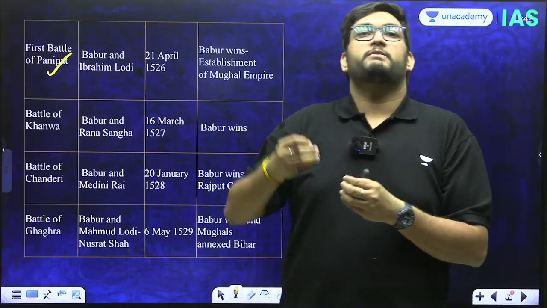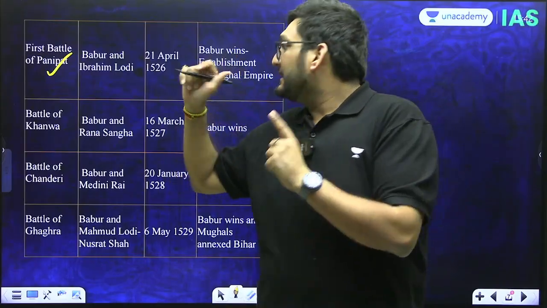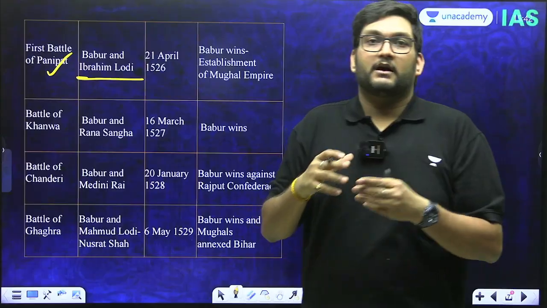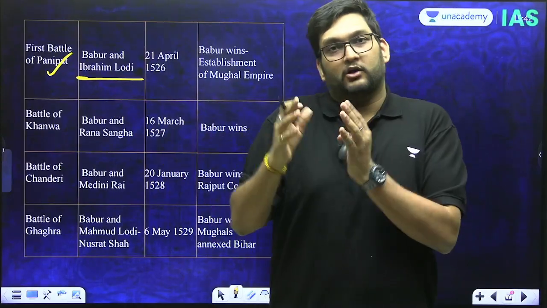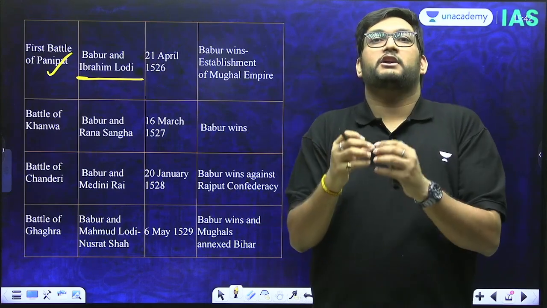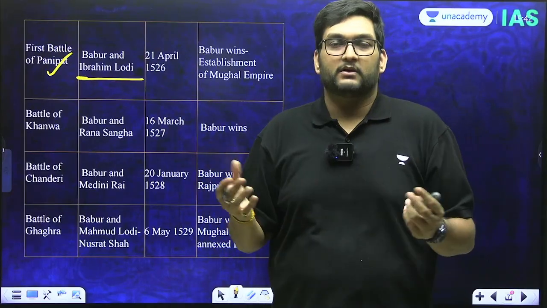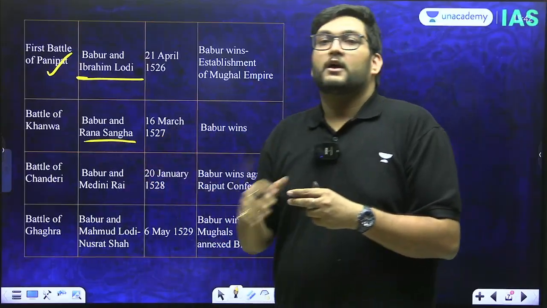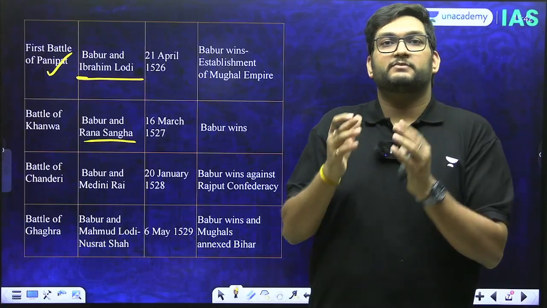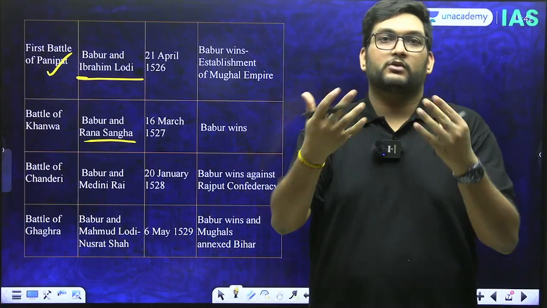He will even try to meet Daulat Khan Lodi. Daulat Khan Lodi is not going to meet him. However, because Ibrahim Lodi had become a proper despot and he was now harassing Daulat Khan Lodi for payments, and Daulat Khan Lodi and this Lodi mentality of the king not being that important, or rather a first among equals, Daulat Khan Lodi along with Rana Sangha, which is again a story which is sometimes contested, but it is believed that Rana Sangha and Daulat Khan Lodi both invited Babar to come.